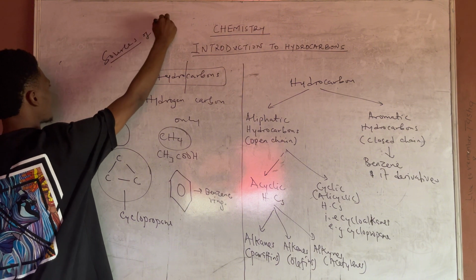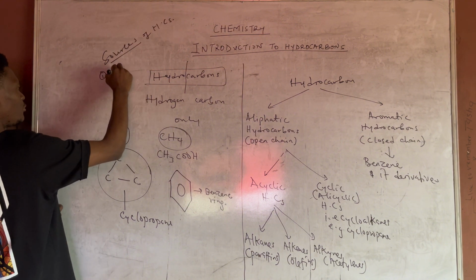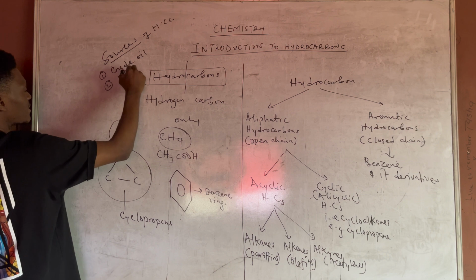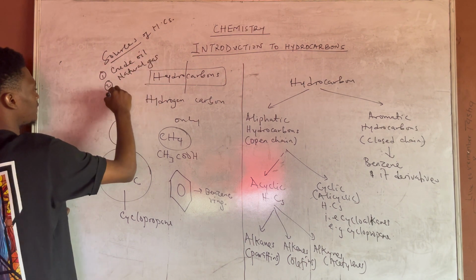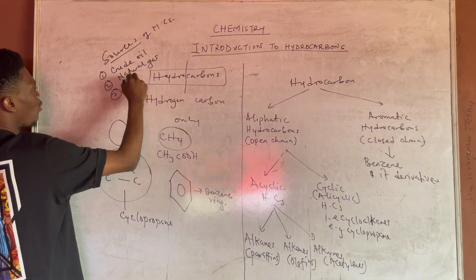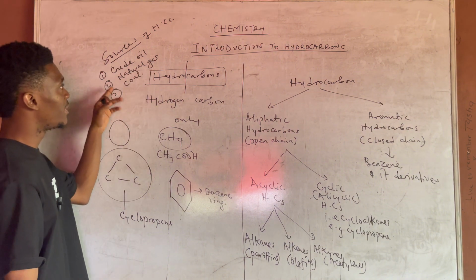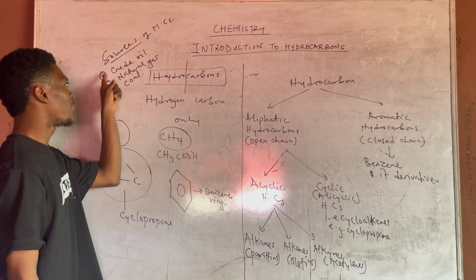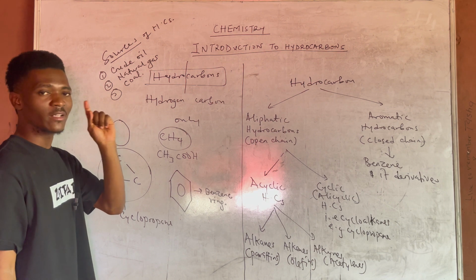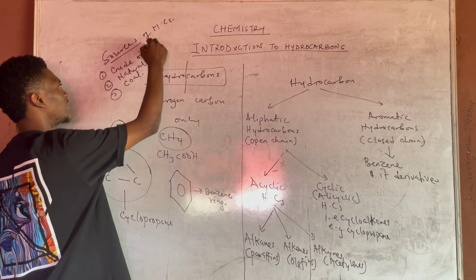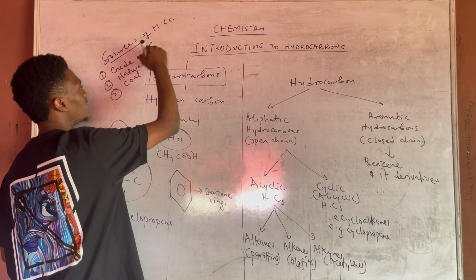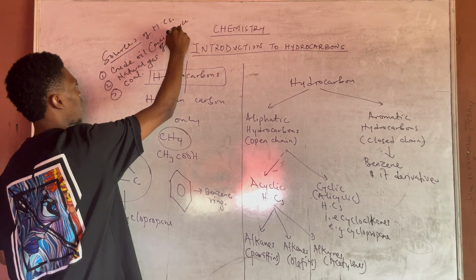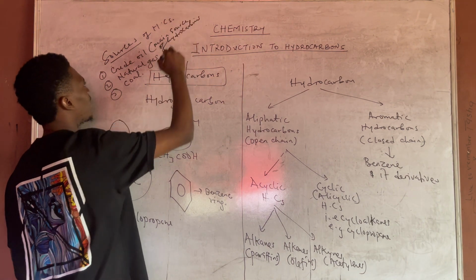The sources of hydrocarbons include, one, crude oil. Then two, natural gas, and three, coal. All right. So these are the three main sources, but there is one that is considered the main. That one is like the head. So among these three, there is one considered to be the non-negotiable source of hydrocarbon, and that happens to be crude oil. So crude oil is the main source of hydrocarbons.